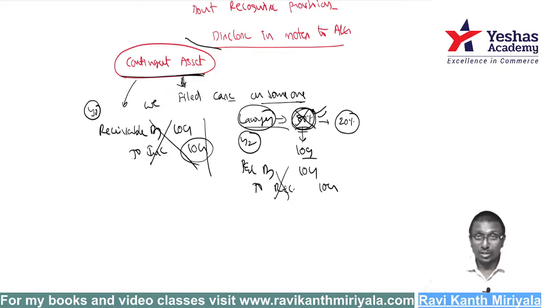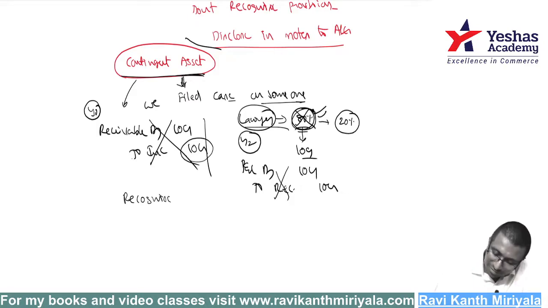Then you're right. Recognize it as an asset only when virtual certainty exists.